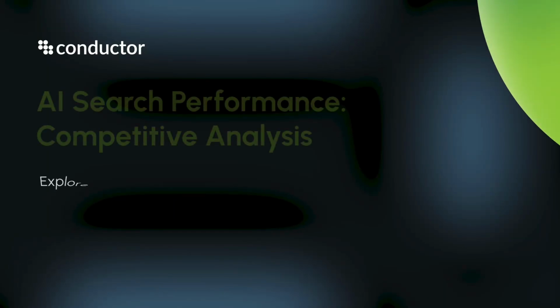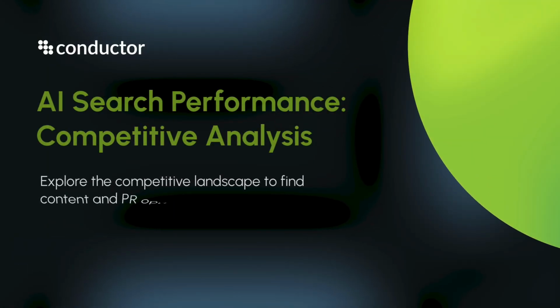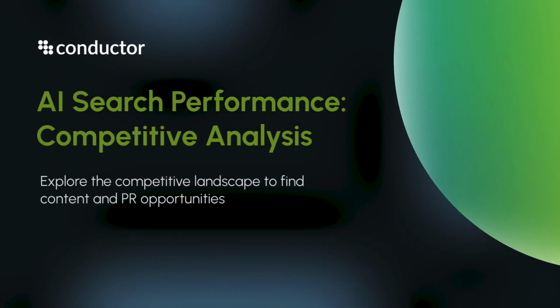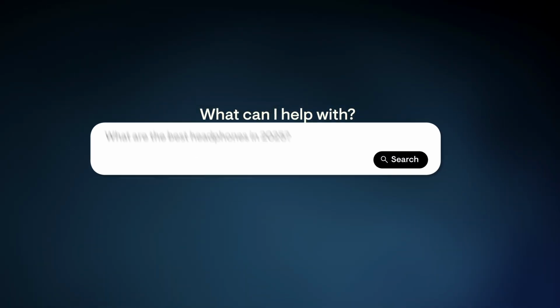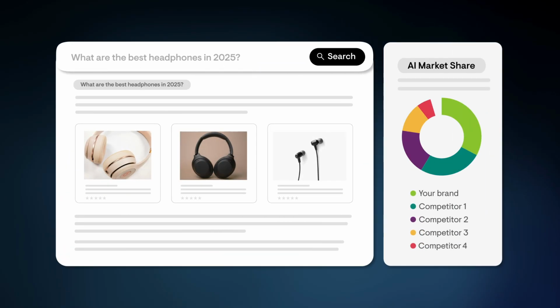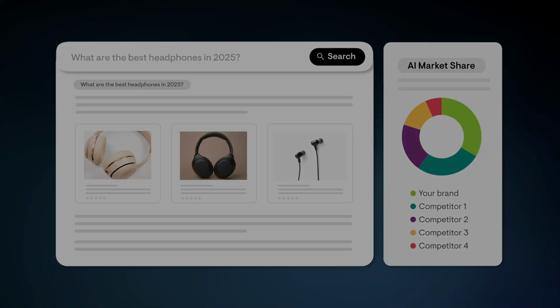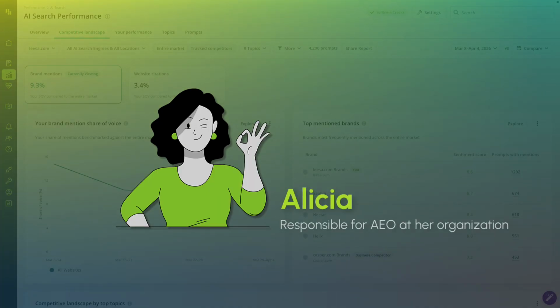You've been heads down optimizing your own content, closing your gaps, building your presence. Solid work. But while you were doing all that, your competitors weren't sitting still either. It's time to see exactly who's beating you on which topics and by how much. Alicia, our AEO team lead, is heading into a competitive strategy review.